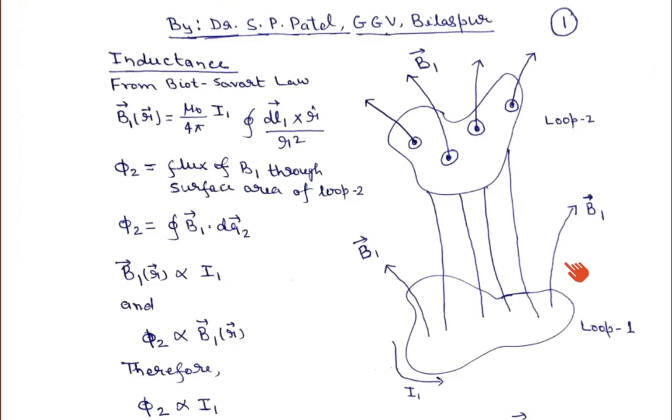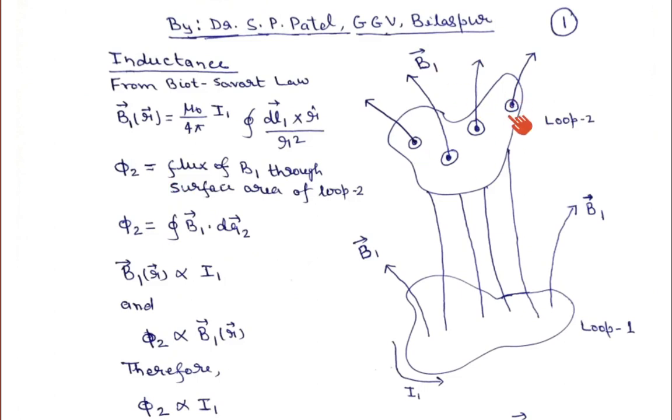Okay, so if we try to find the flux in loop 1, we can define phi 1 as the flux in loop 1, and phi 2 as the total flux of B1 which is passing through loop 2. Here I have defined phi 2.